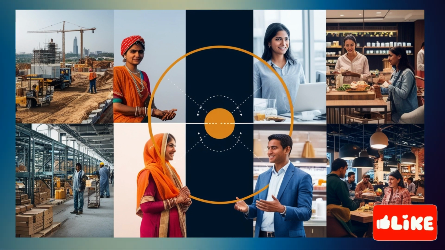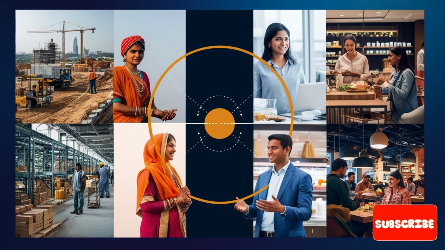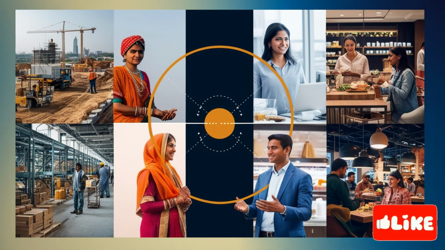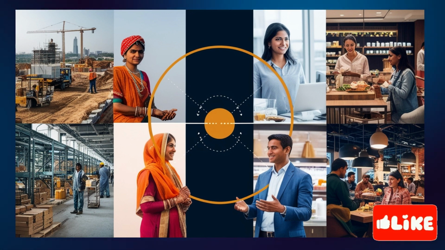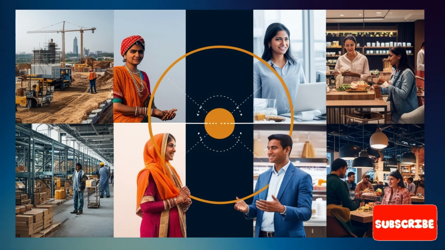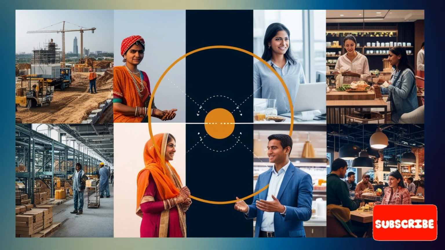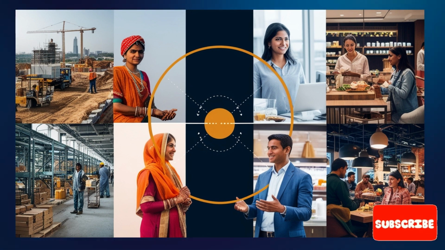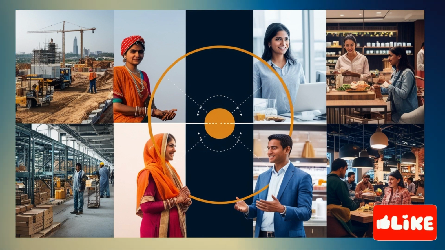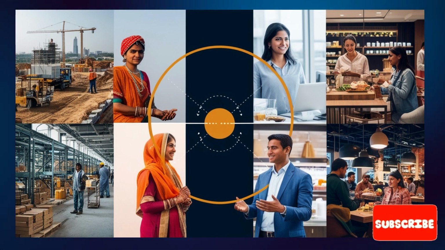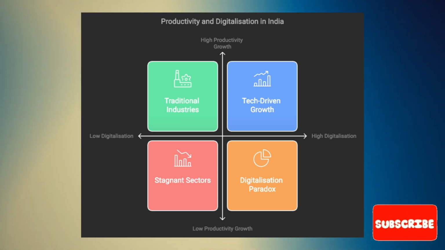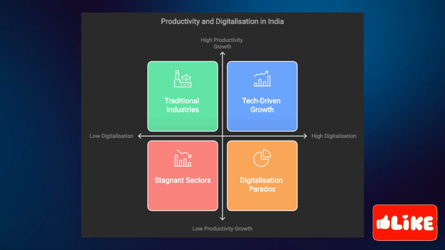Interesting. And on average, the ICT sector actually has higher productivity levels compared to non-ICT sectors. Okay. So, digitalization is definitely contributing to productivity gains. Right, but it seems like those gains aren't trickling down to other sectors as effectively. Yeah, that's one of the big questions. And what about this idea that India didn't really experience this productivity slowdown in the decades leading up to the 2000s, right, but then things changed after the global financial crisis?